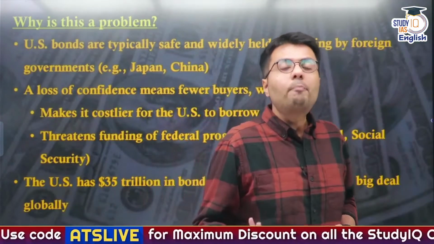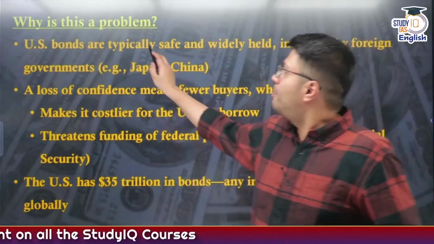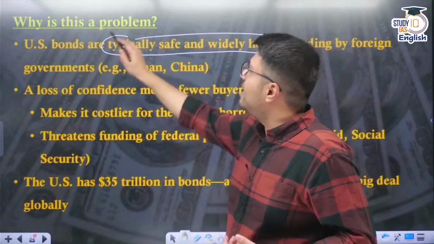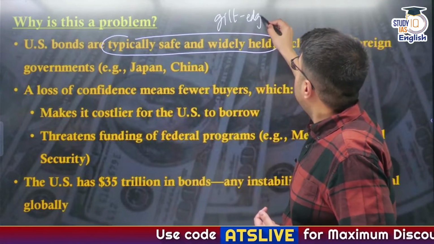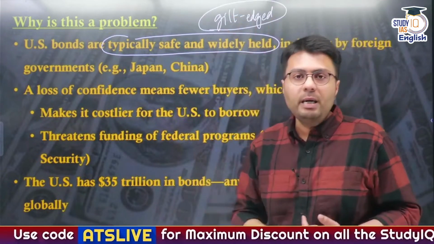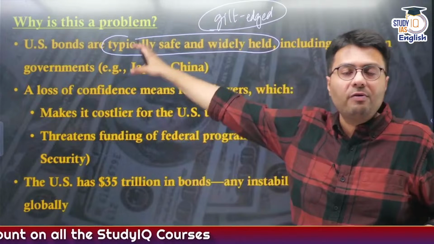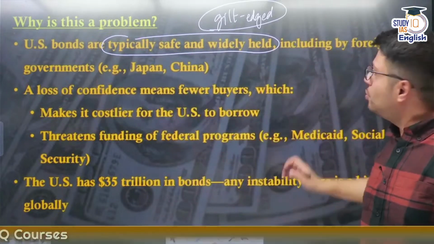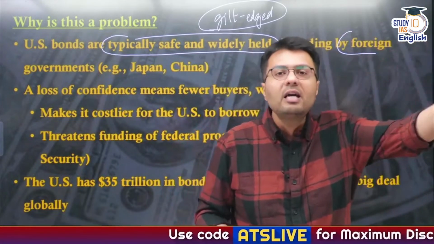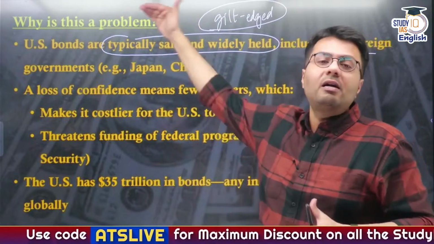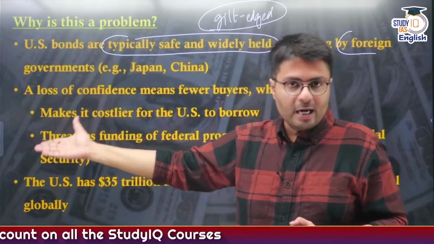Now, why is this a problem? First, this is a problem for the US government. Why? Because traditionally US government securities are safe and widely held. Because of this, these are also known as gilt-edged securities, because the investors are quite certain that the US economy is the world's largest. It is backed by the might of the US government. So my money that I have invested in US bonds is safe and secure. So foreign governments, including India, China and Japan, invest heavily in the government securities of the US market because they trust US bonds, because they are backed by the world's largest economy and the world's largest military, right?